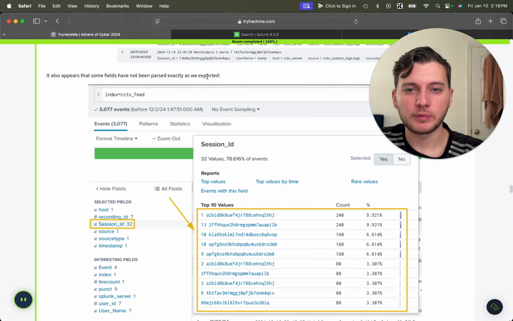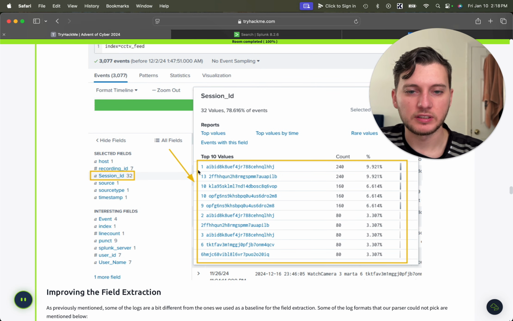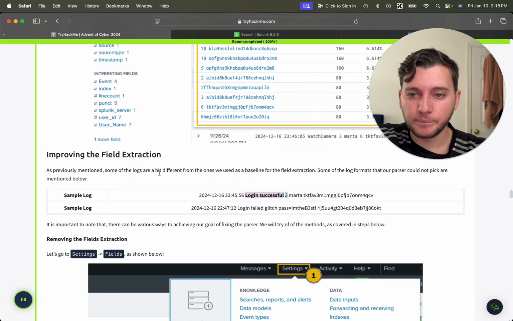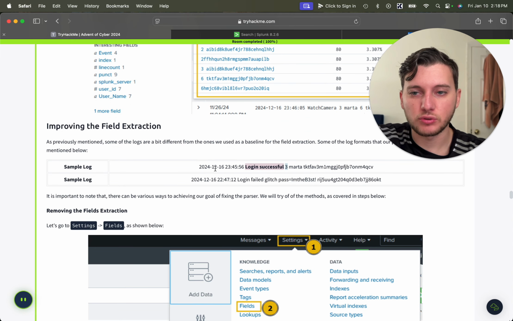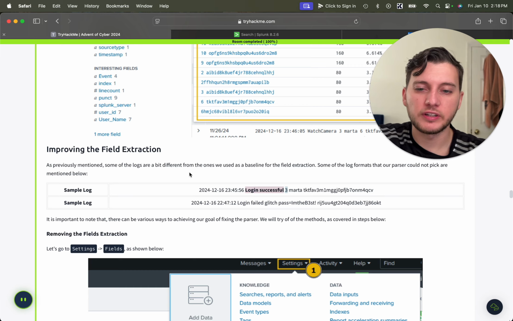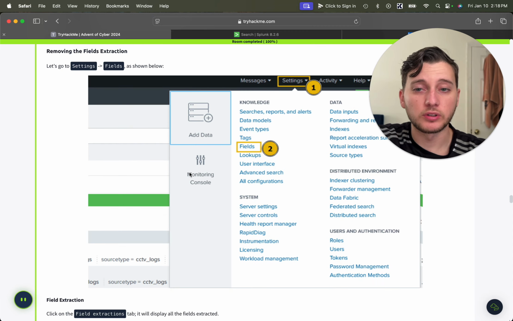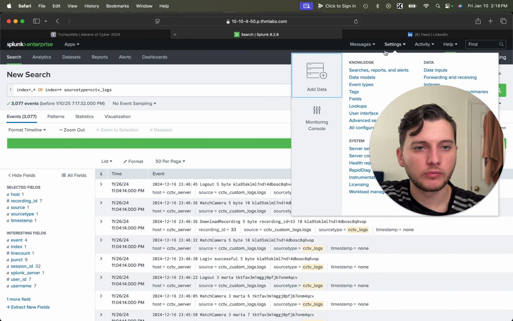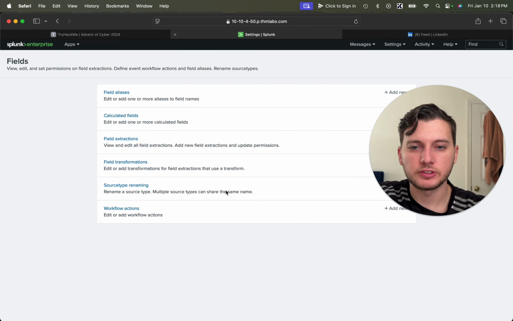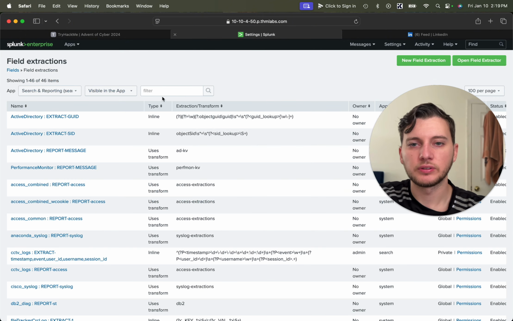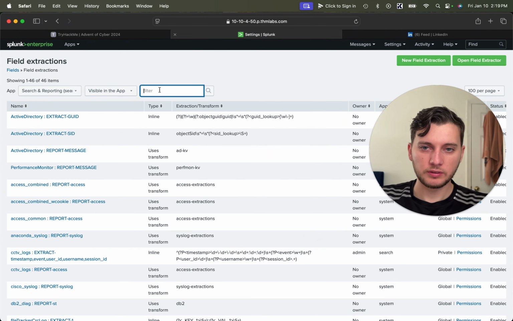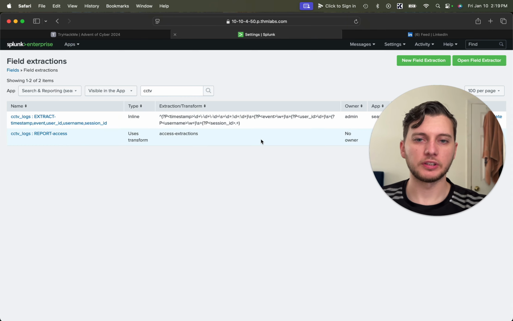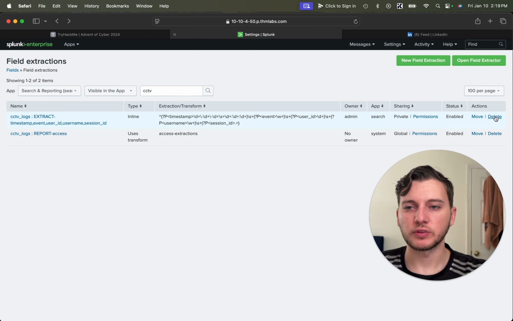So it appears some fields have not been parsed exactly as we expected. Yeah, we saw that with the X's when we were validating and doing all that stuff. So we're going to improve the field extraction. Some of the logs are just different, and that's why it didn't work across the board. So we're going to go to settings, fields, CCTV, and there we go. We're going to delete this first one,